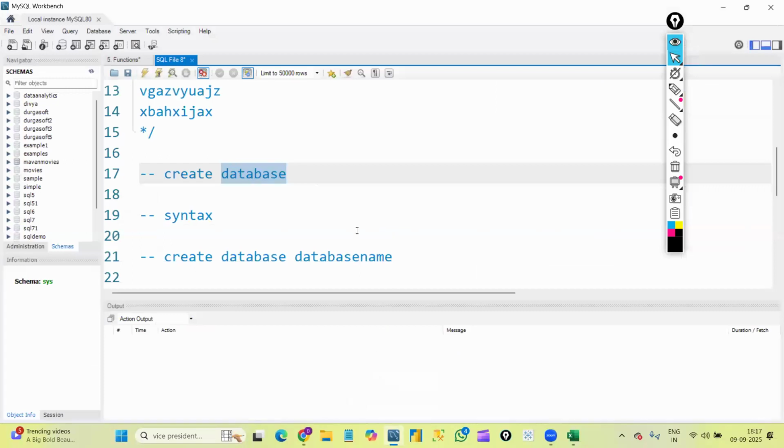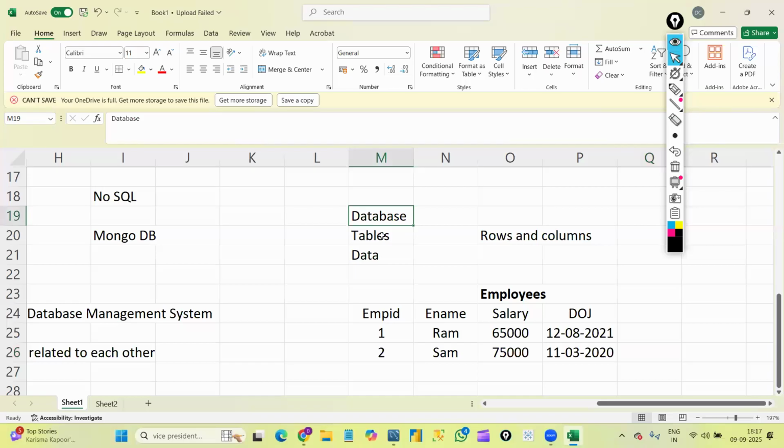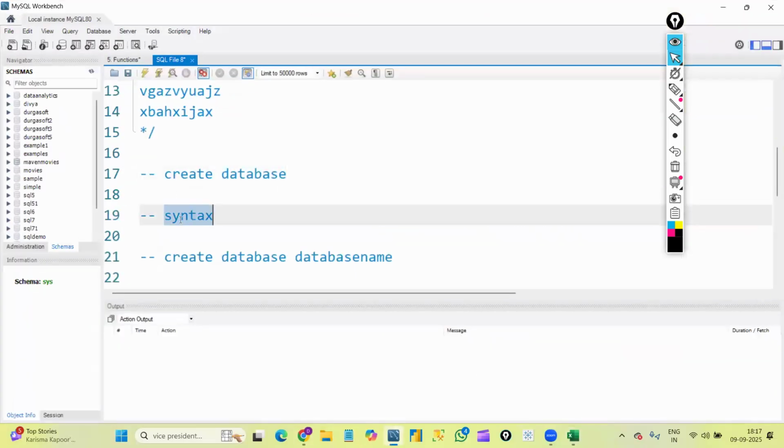As I said, first we will create the database, and inside a database only we need to create the table. We have something called syntaxes here. For everything we do here, we have a syntax. Syntax is nothing but a formula or a rule. For creating a database also, we have a syntax. The syntax is create database name.